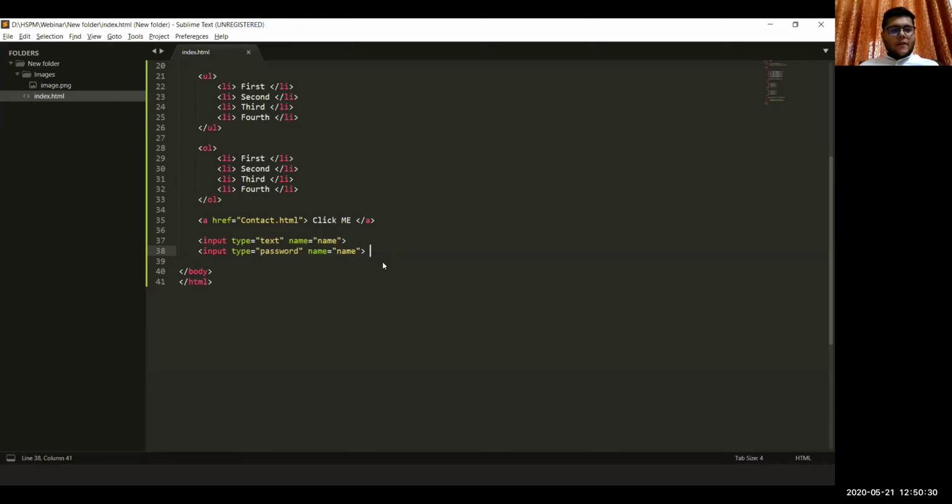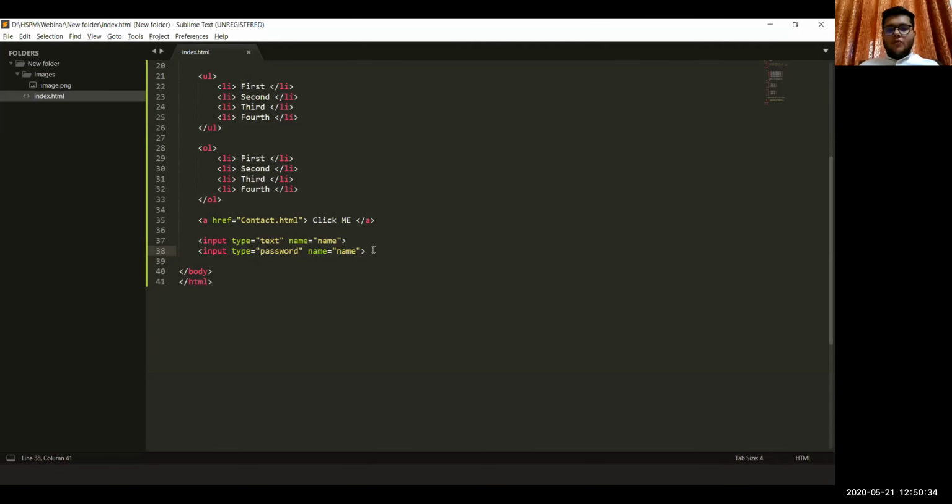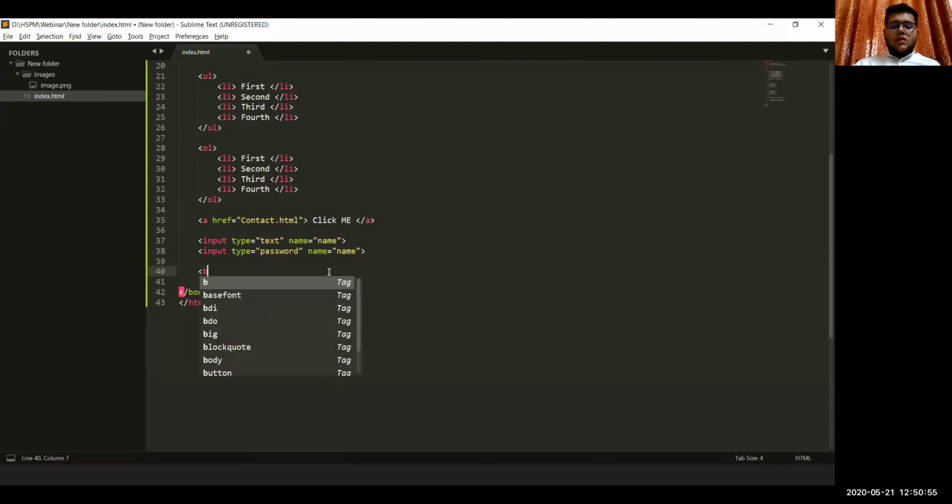Right, so we have these input types also, and after that, similarly to these, we have radio buttons and check boxes as well. That's something you can experiment with later. And now we'll see buttons.